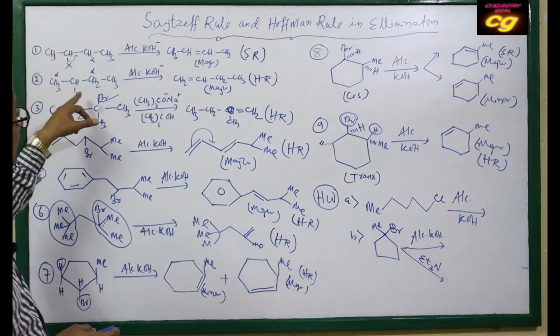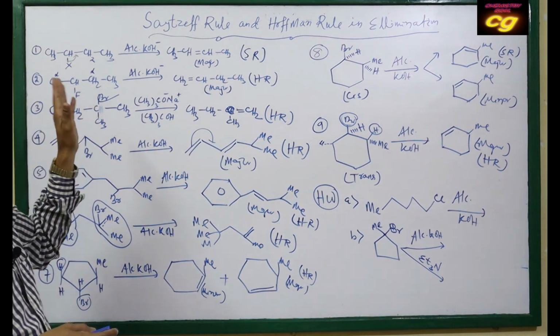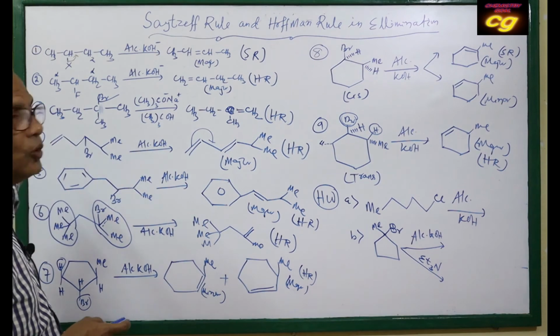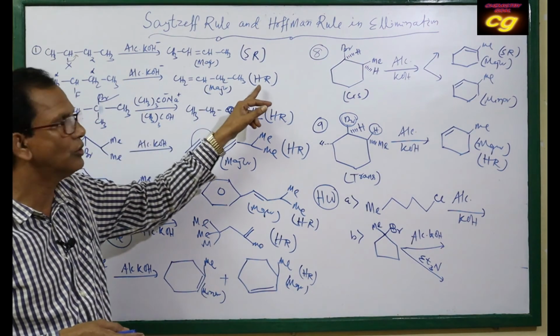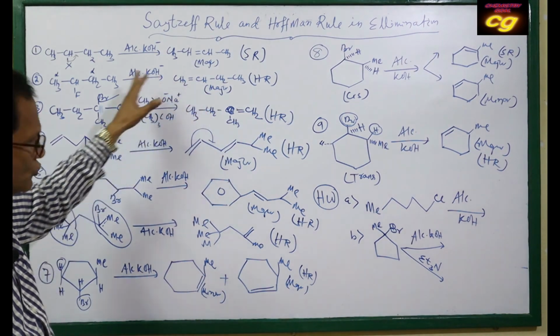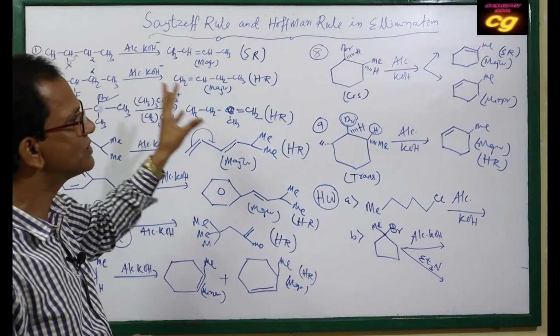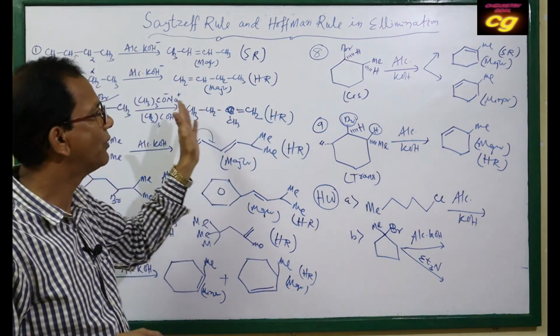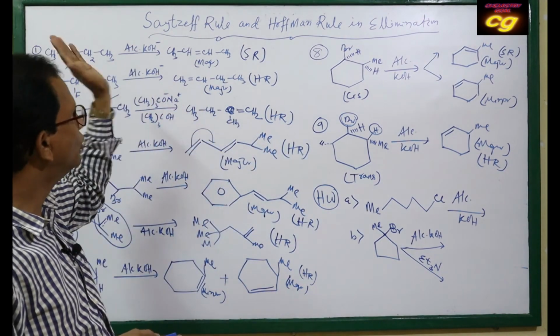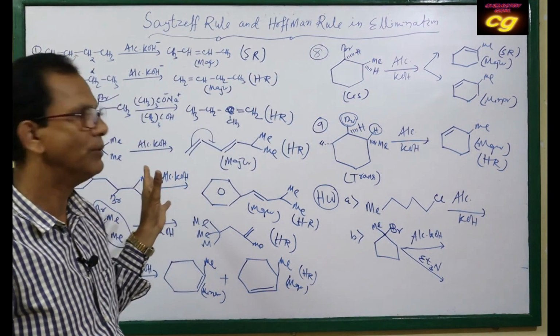Another important case: if the leaving group is fluorine instead of bromine, chlorine or iodine, the product always follows Hofmann's rule, and the less substituted alkene is the major product. So these are very important cases and rules regarding the elimination of haloalkanes forming alkenes, and you have to remember in which case Saytzeff rule and in which case Hofmann's rule applies.